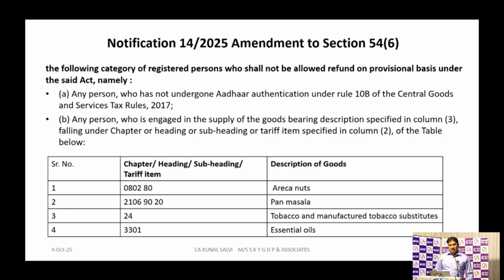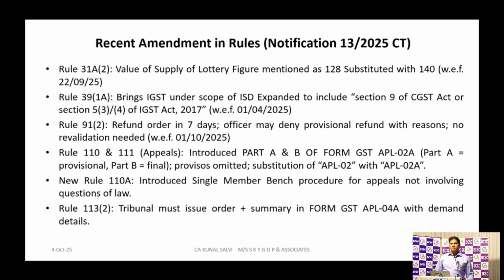And again the second category, where the provisional refund within 7 days will not be applicable, is the dealer who is dealing with these products, that is 0808 category of HSN, then 21069020, that is pan masala, tobacco and essential oil. For these dealers, the 7 days provisional refund provision is not applicable.